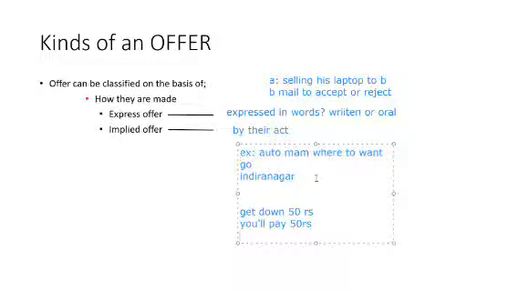So in this particular example, it is not told in a written form, but through an act, they will come to know that they have accepted my offer. See, when the auto person asks you where do you want to go, it is an offer through that act. You will come to know that he is giving you an offer.